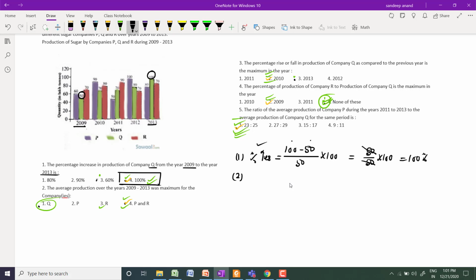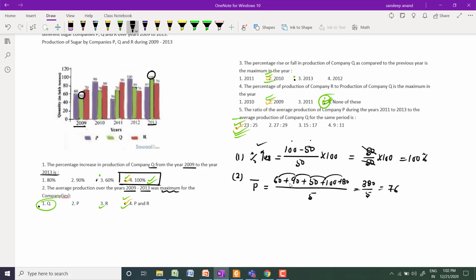Now second question: the average production over the years 2009 to 2013 was maximum for which company? I'm going to calculate one by one. P average will be 60 plus 90 plus 50 plus 100 plus 80, divided by 5. That comes to 380 by 5, which is 76.